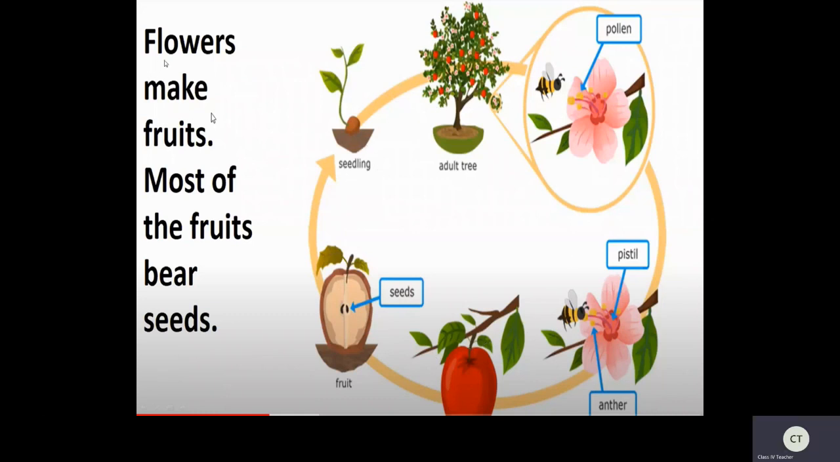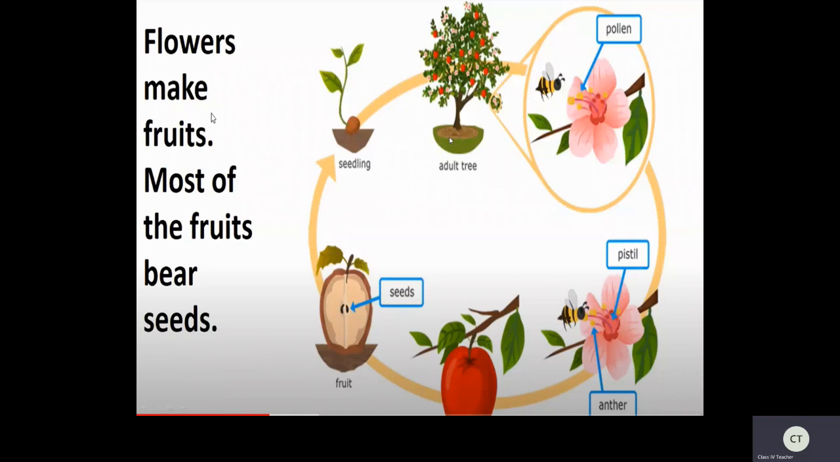So here flowers make fruits, right children? Flowers make fruits. Now most of the fruits bear seeds. Now tell me, what is the source of seeds, children? Fruit. So how is fruit formed? From the flowers. So this is a cyclic process. Everyone understood? Yes. The seed again slowly germinates and forms a new plant.